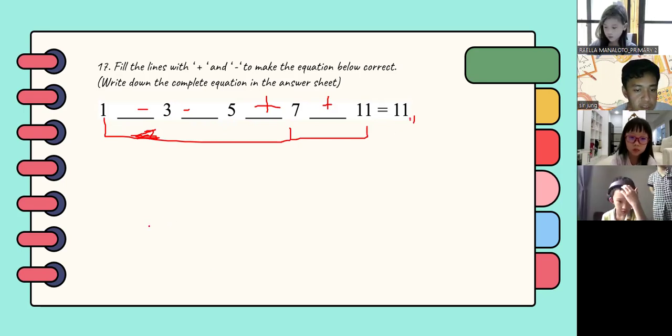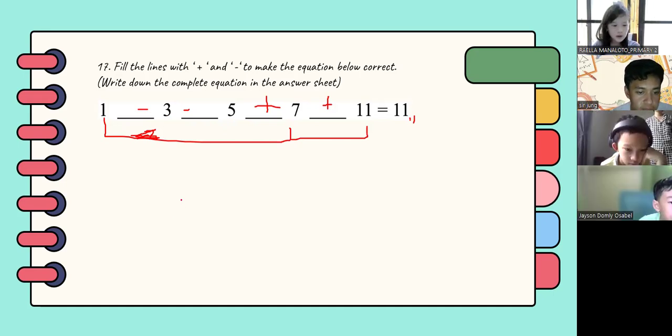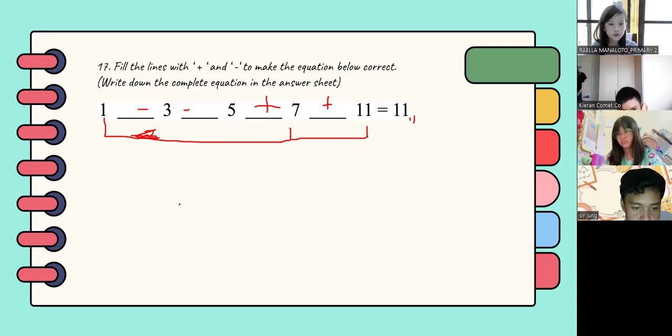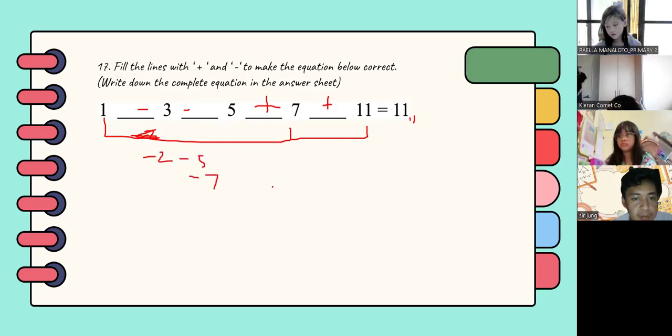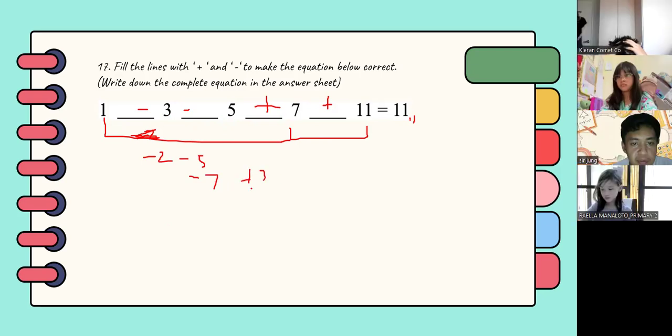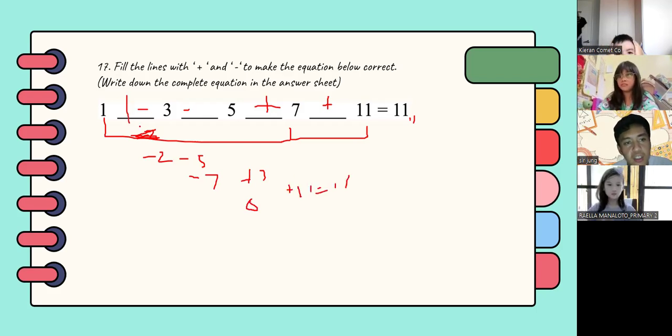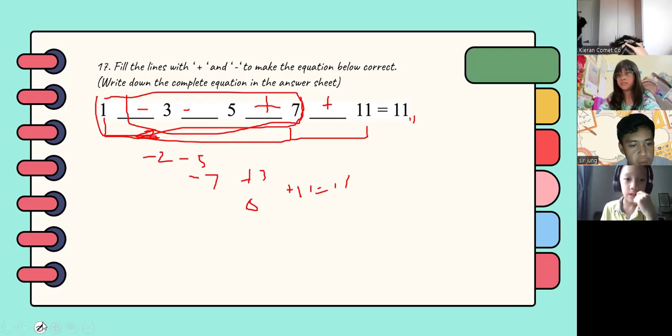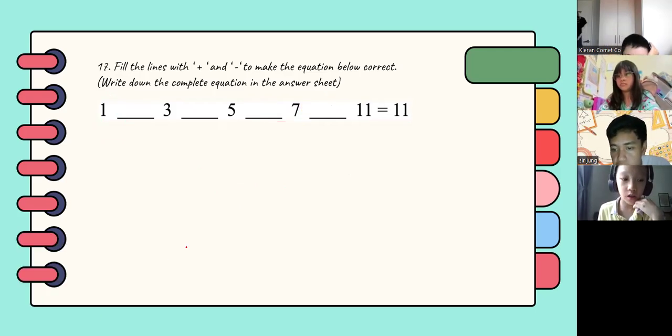So Miss Rayla, you have a question? This is how I did it. It wasn't really hard. I put parentheses around 1 minus 3, then it became minus 2. Yes, that's also correct. So this should be minus 2, and then minus 5, so that should be minus 7, right? Minus 7 plus 7 is equal to 0. Plus 11 is equal to 11. However, this kind of operation should be on a higher level of math, actually. So I have another solution.